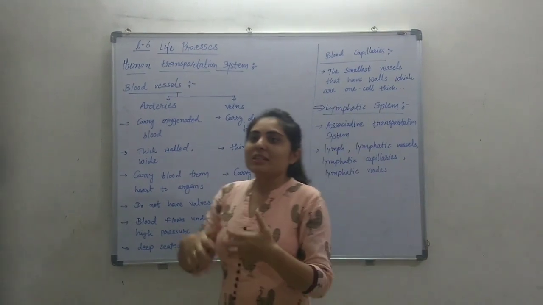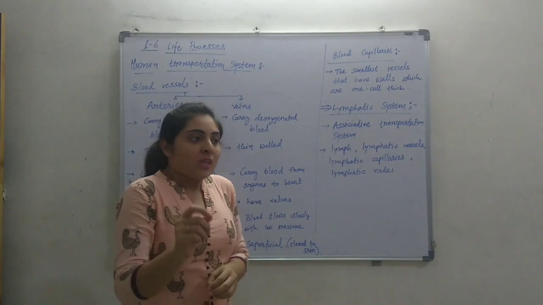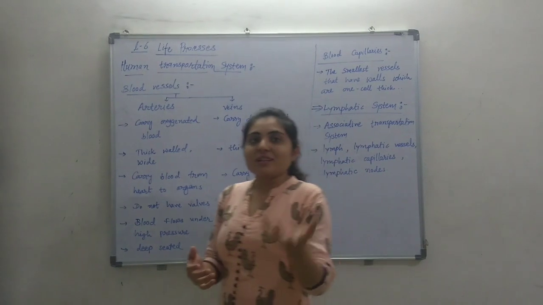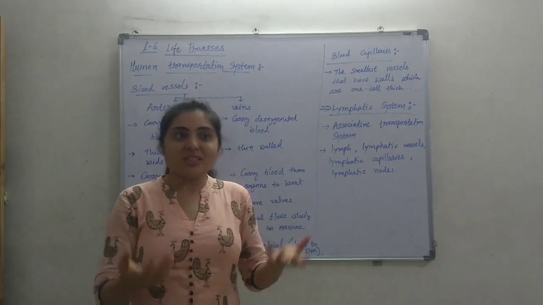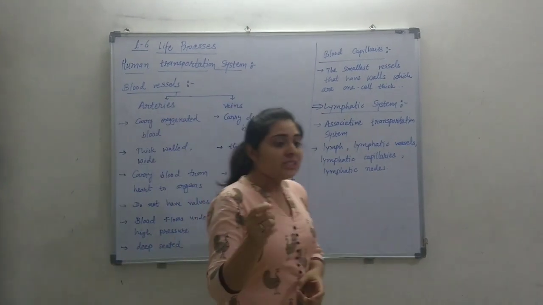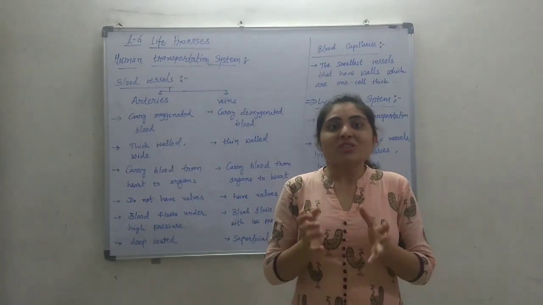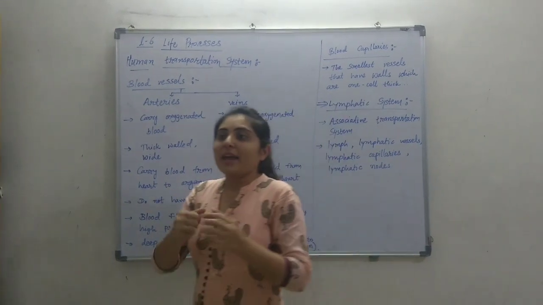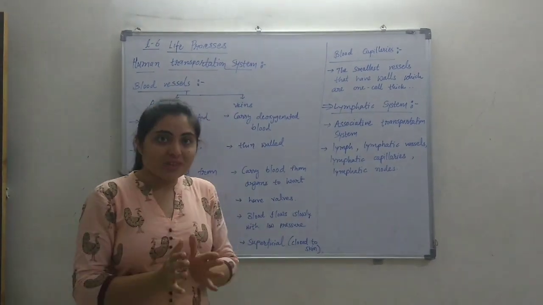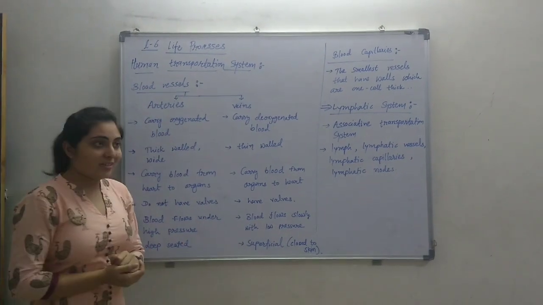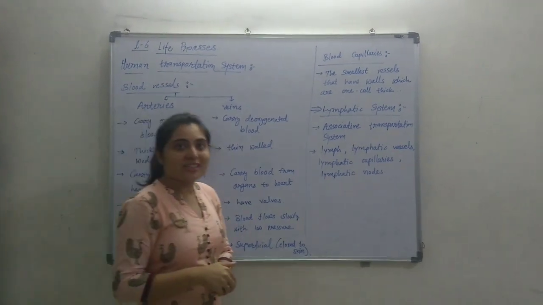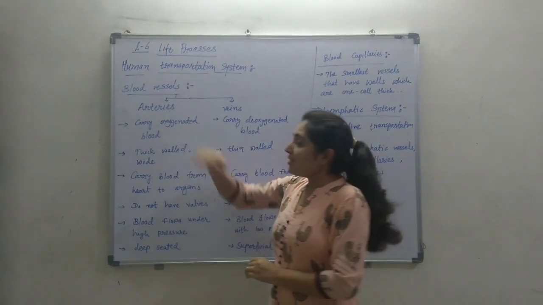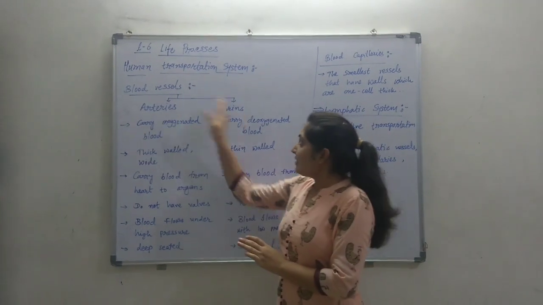So these three types of cells are there inside the blood, and this blood carries the material: oxygen, carbon dioxide, food material, waste material, hormones, etc. Now, to carry the blood, there must be some tubular vessels. The carrying of the blood is done by vessels, and we call these blood vessels, which are tubular structures inside the body. These blood vessels are of two types, arteries and veins.